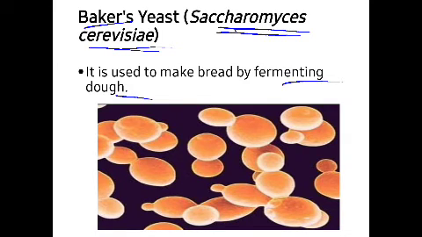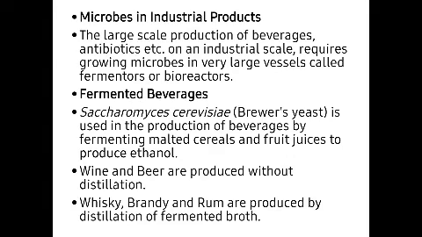Okay, so these microbes are also utilized in industrial products. Industrial products मा पनि microorganisms हरूलाई चाहिँ in large scale production, like preparing beverages, antibiotics लाई भयो, industrial scale ma requires growing of microorganisms in large vessels called fermenters or bioreactors.